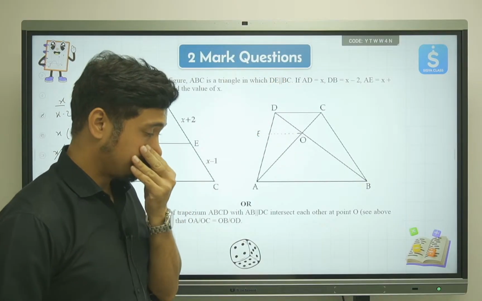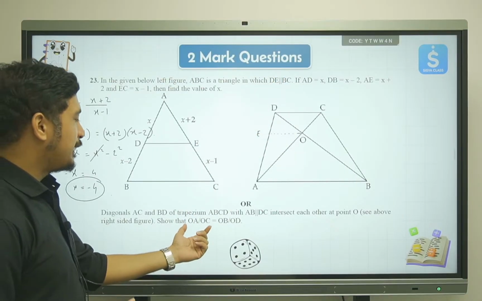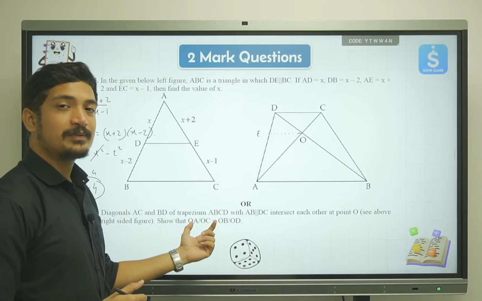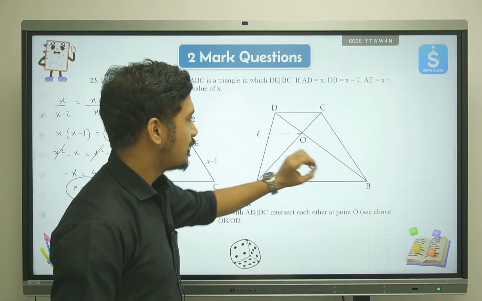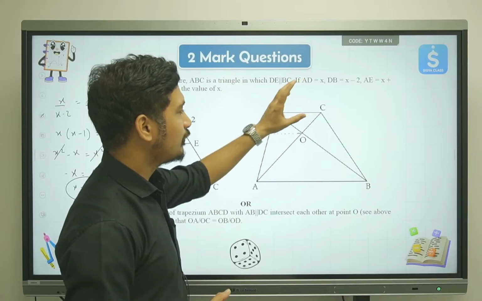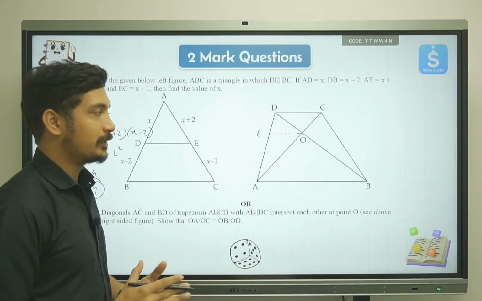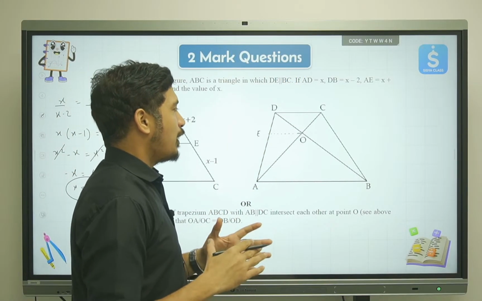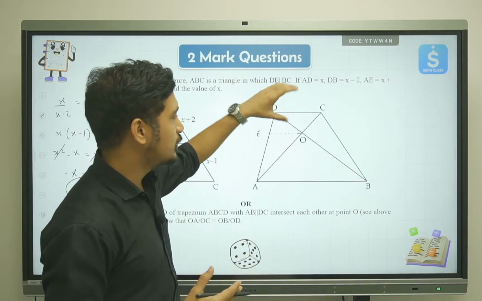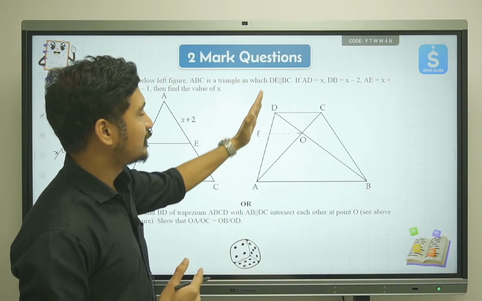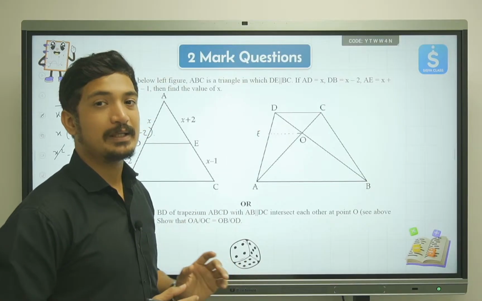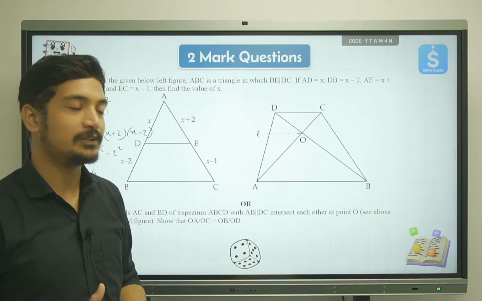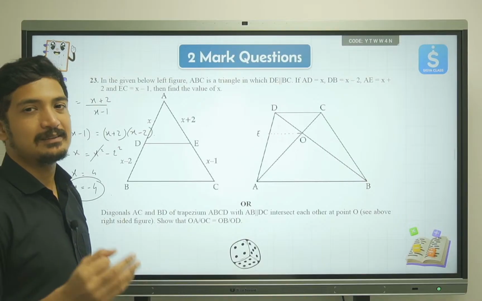Now the pieces of this fraction that we want are coming from this triangle and this triangle. We'll take these two triangles one by one and use the BPT theorem. Why am I taking that? Because in these two triangles this side is common, so I can create an equation and then equate these two equations to get this expression. It's just a 3-step question.